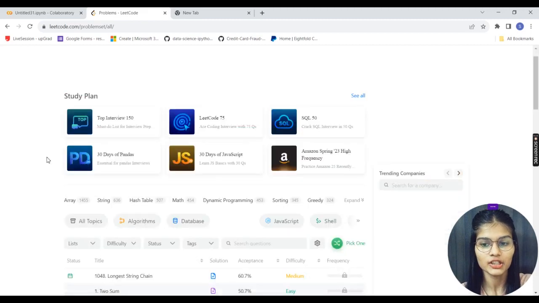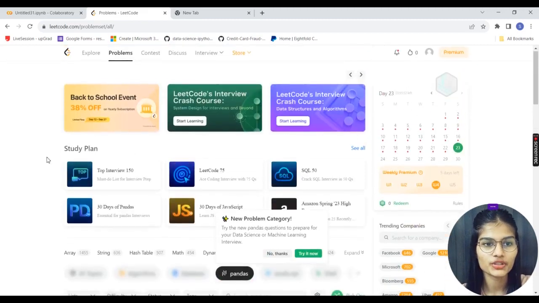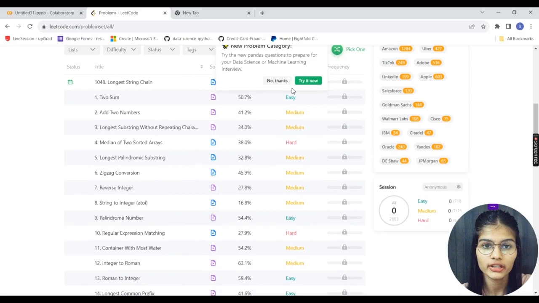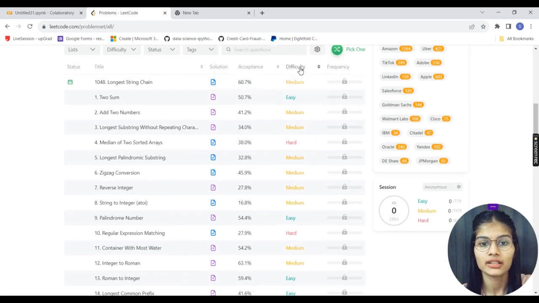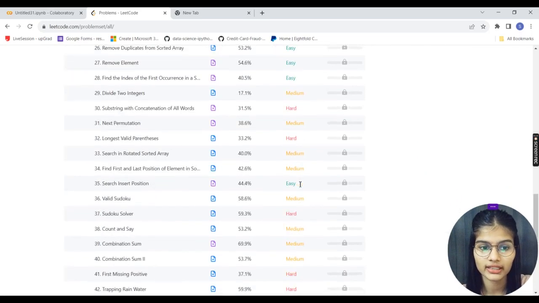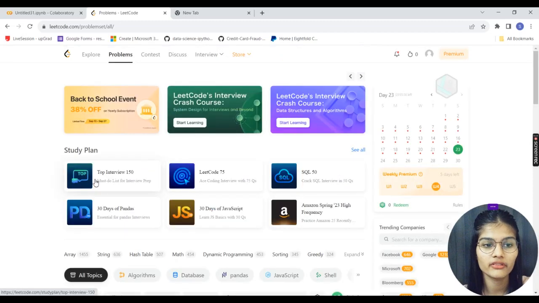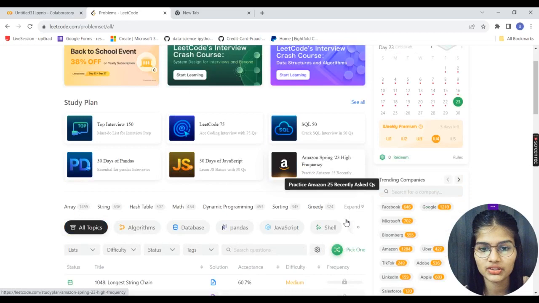Okay. So here goes my LeetCode, and down the line here we have a lot of questions for you to practice based on their ratings, the difficulty levels. There are a lot of things we have. And apart from that, if you want to prepare for the interview, you have Interview 150 questions, 30 days of LeetCode, JavaScript, SQL, Amazon, Spring.